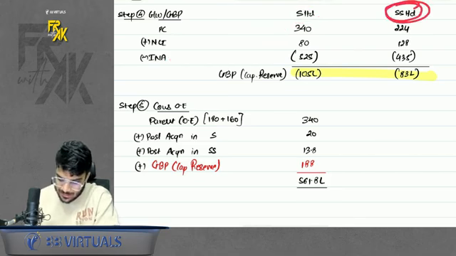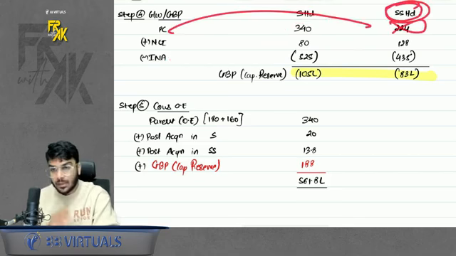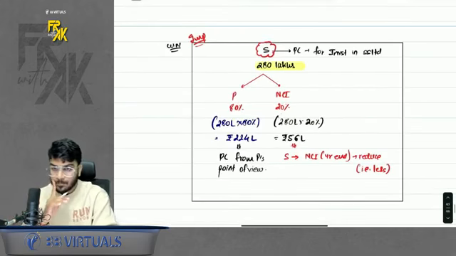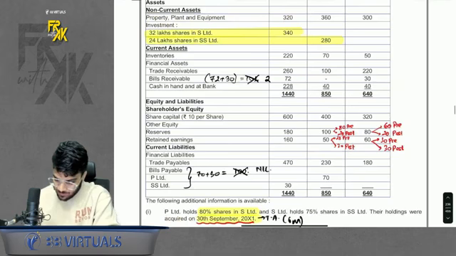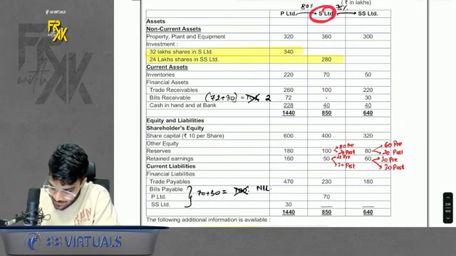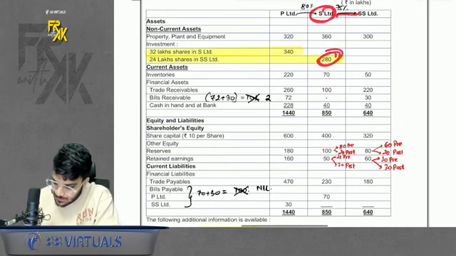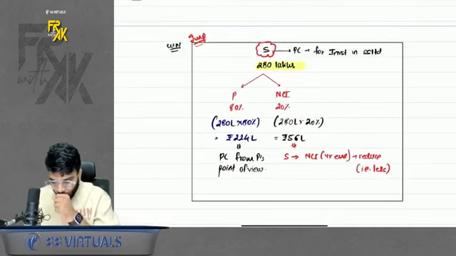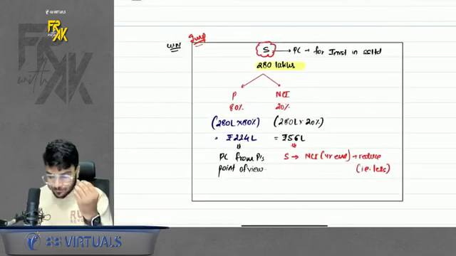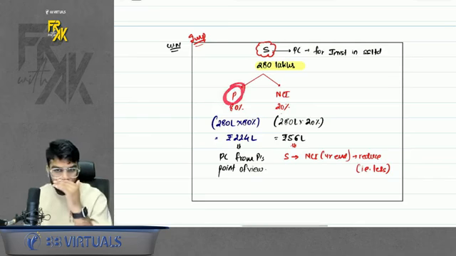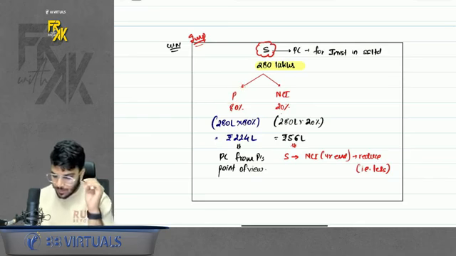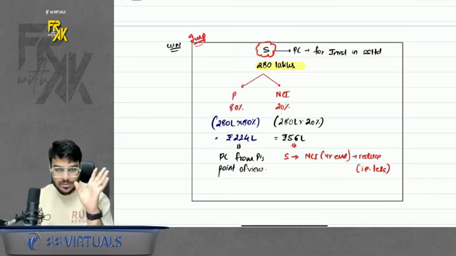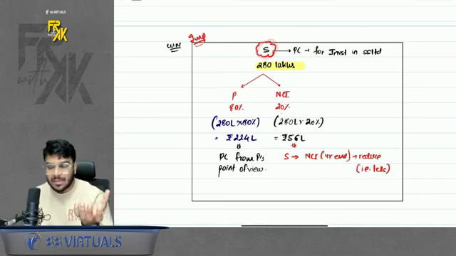What about SS? In SS, I did not tell how we got the PC. Now, the most important adjustment of chain holding. Please have a look here. The PC for which S invested in SS is 280 lakhs. But this PC is from whose point of view? This PC is from S's point of view, 280 lakhs. We don't want the PC from S's point of view. We want the PC from P's point of view. So just apply one simple logic. S invested in SS. So S has 2 shareholders. This S who is investing the money has 2 holders.